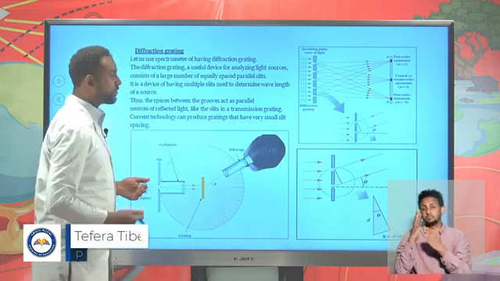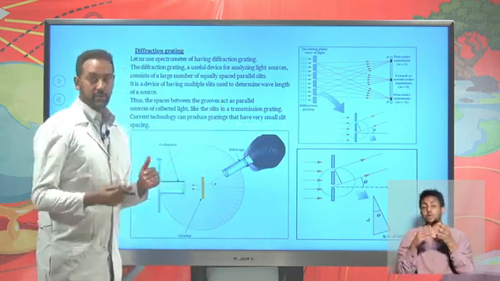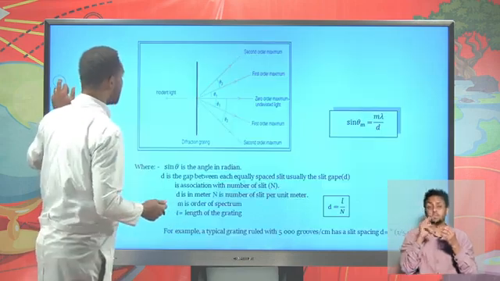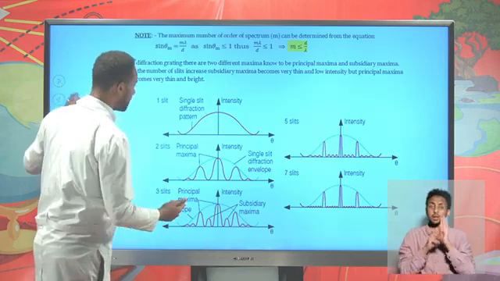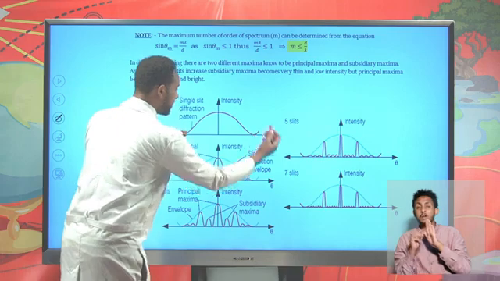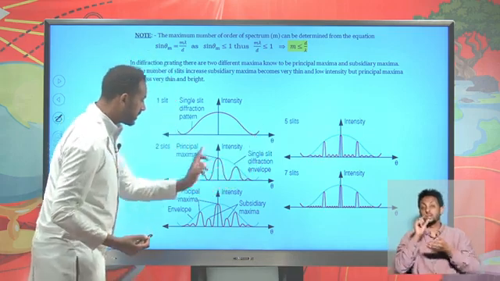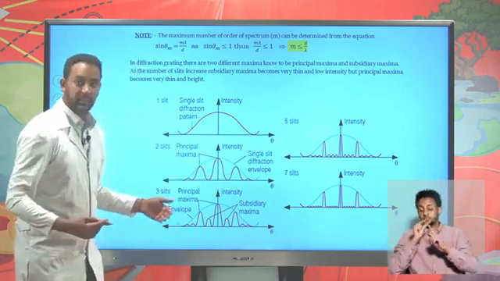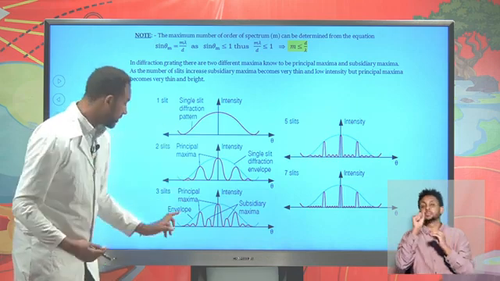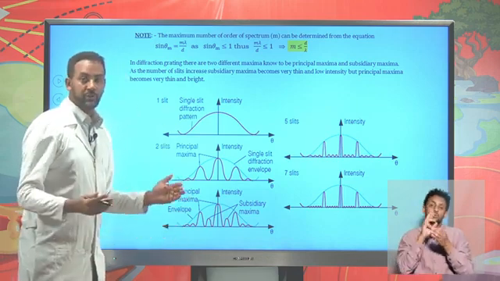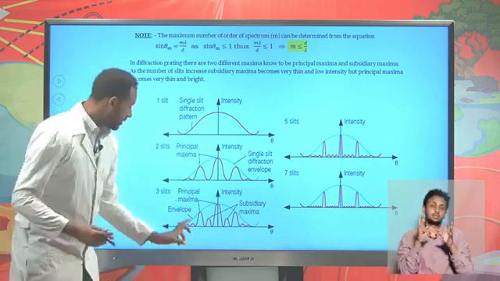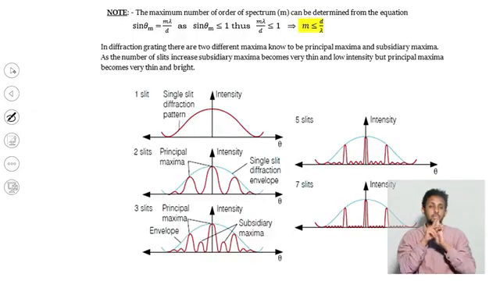There might be different types of maxima and minima. Actually, it will form principal maxima and subsidiary maxima. For example, this is the interference pattern of a single slit. This is the interference pattern of the double slit. As the number of slits is increased, it will form two types of bright maxima. Here, there is a principal maxima, and there is another smaller maxima, known as subsidiary maxima.